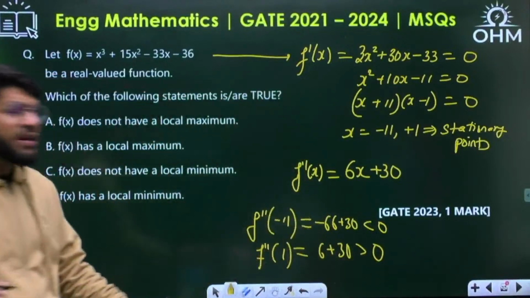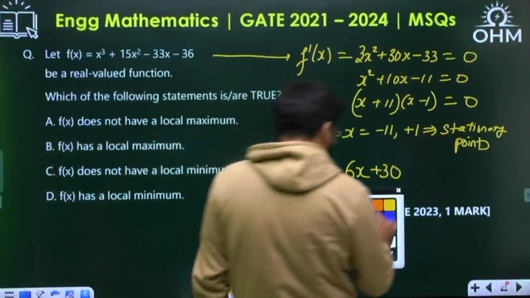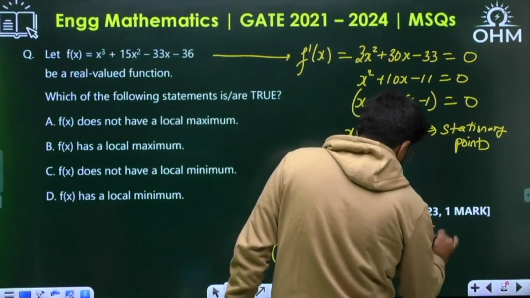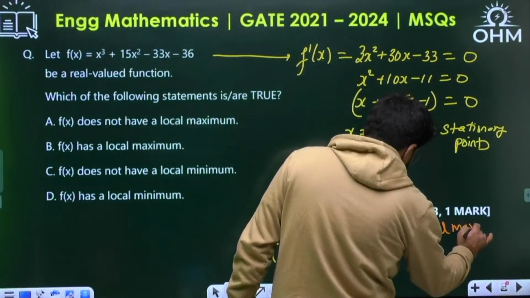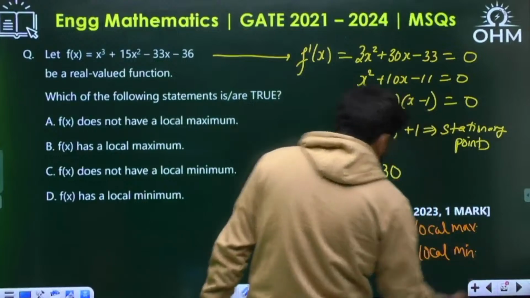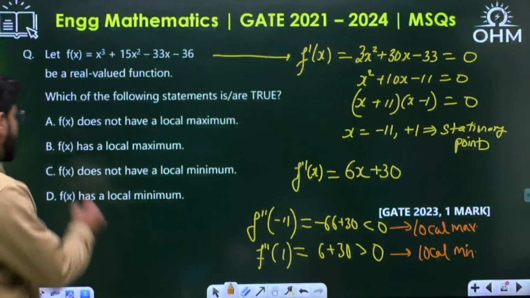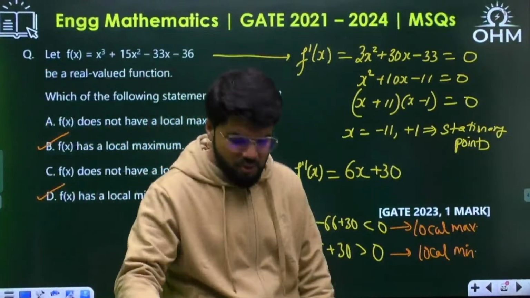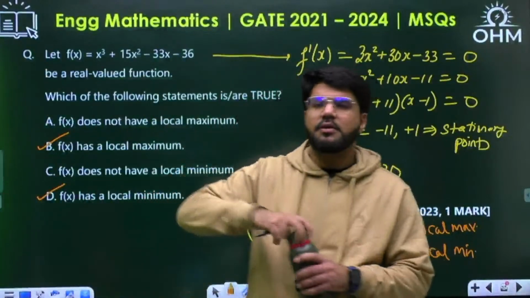Wherever the second derivative is negative, that is a local maxima point. And wherever the second derivative is positive, it is a local minima point. So it has a local maxima also, and it has a local minima also. B and D. Simple. Yes, Hovant, correct answer. It is very simple.